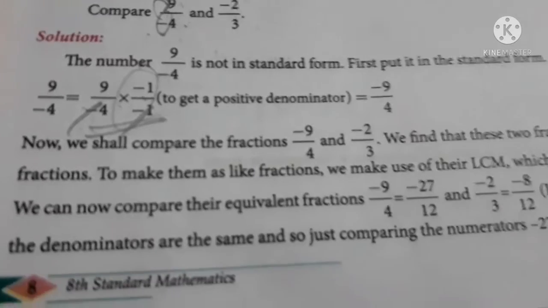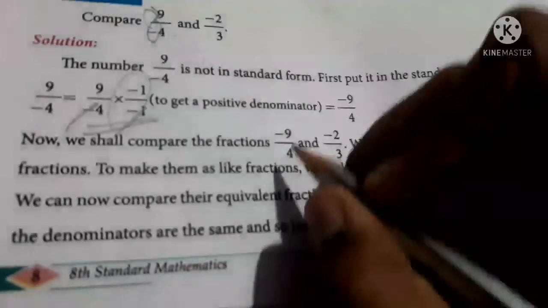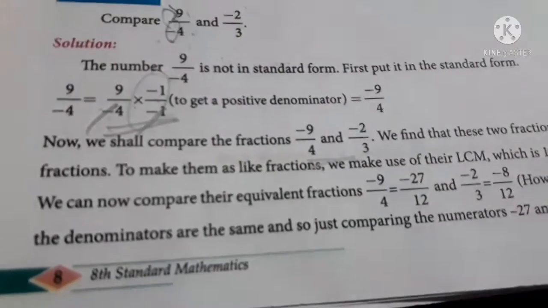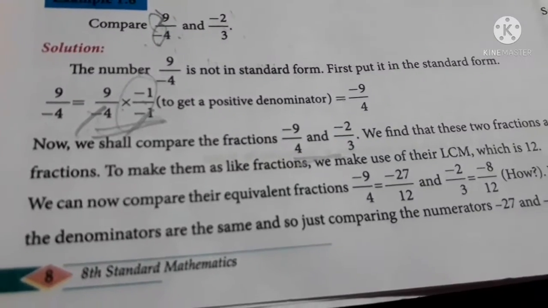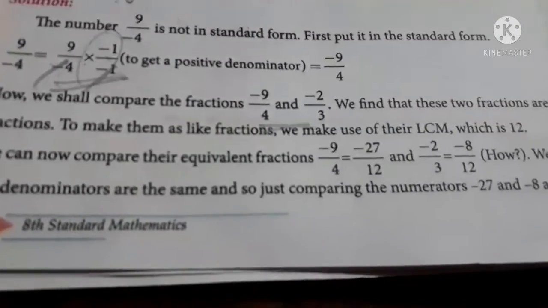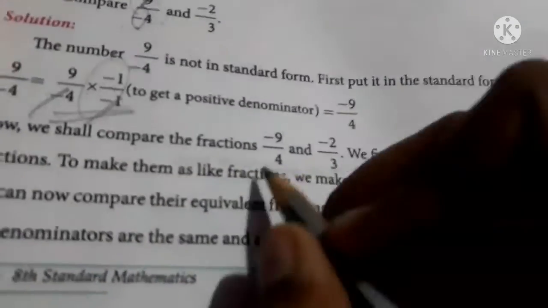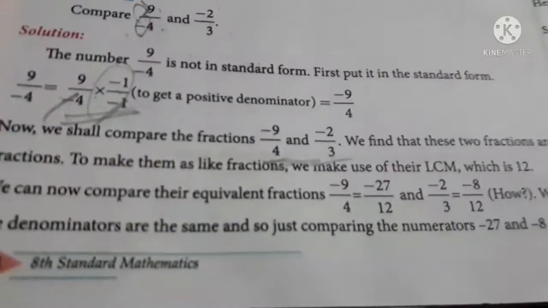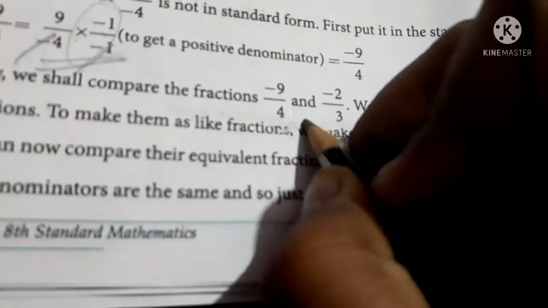Now we shall compare the fractions. Both the fractions are in standard form, so now we can compare them. When you compare, the least common multiple will be 12 again. So 4 into 3, and here also you should multiply by 3, so it is minus 27 by 12. Here it will be 4, and here also it will be 4, so it will be minus 8 by 12.